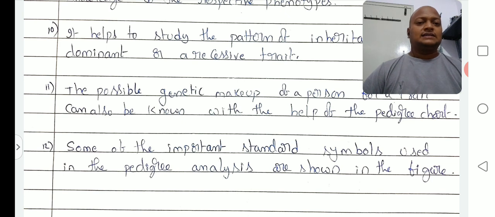Point number 12: some of the important standard symbols used in pedigree analysis are shown in the figure. A particular set of symbols has been proposed by scientists for pedigree analysis. This symbol indicates male, this symbol indicates female, and this symbol indicates affected persons. Like that, there are standard symbols proposed by scientists to explain the family chart in pedigree analysis. Okay, up to this, is it clear to all of you?